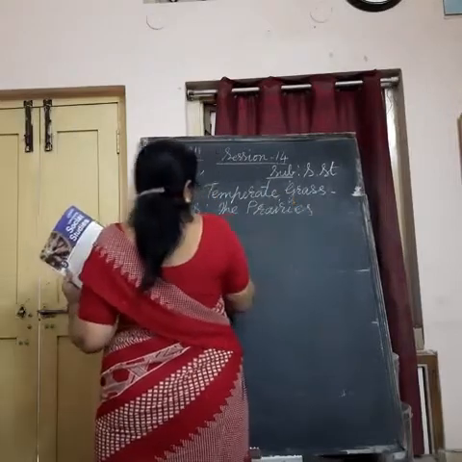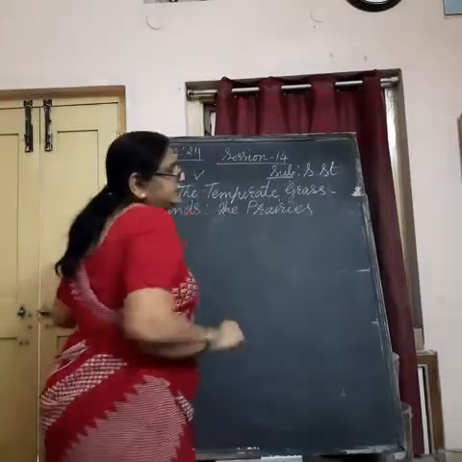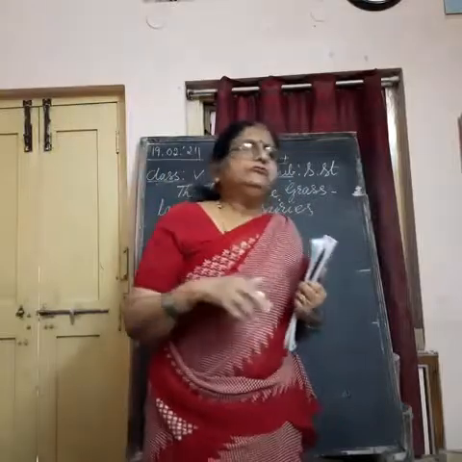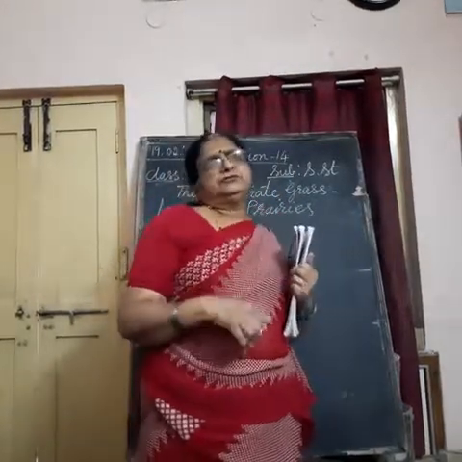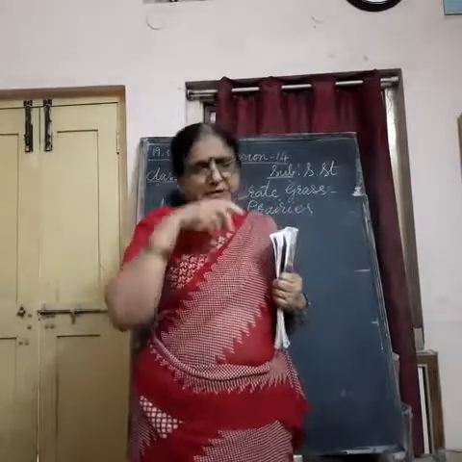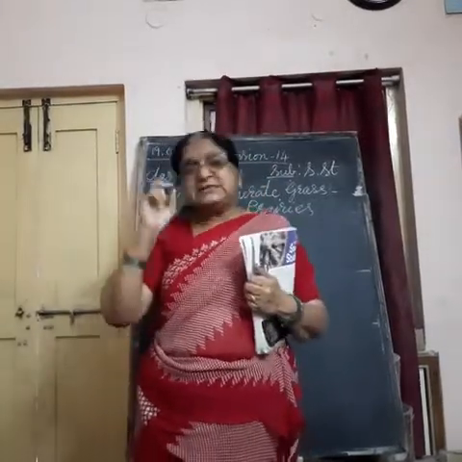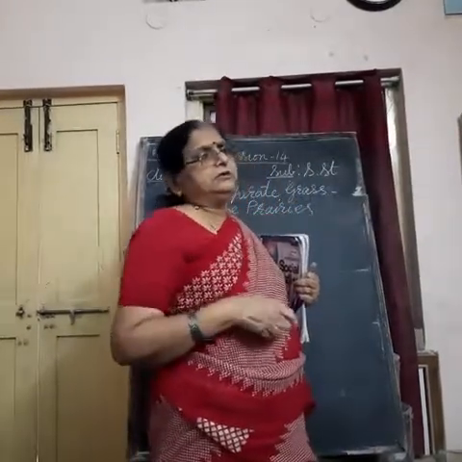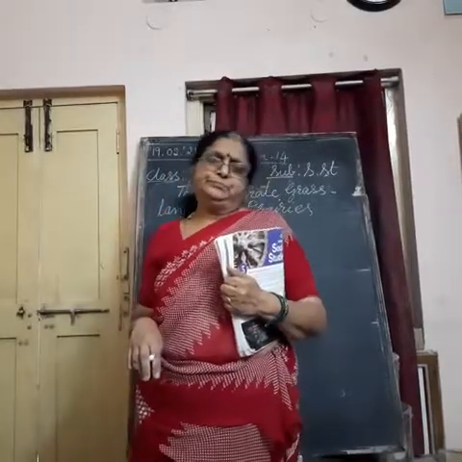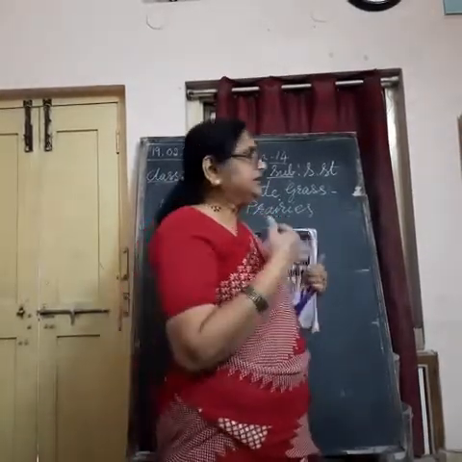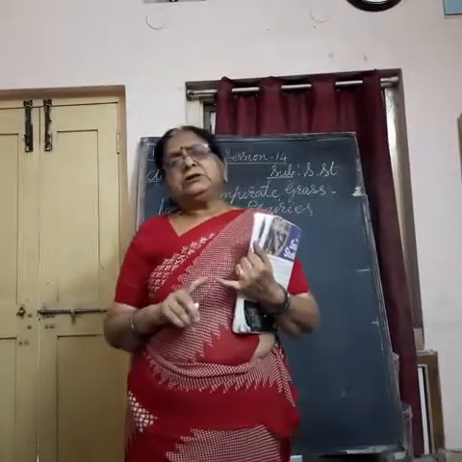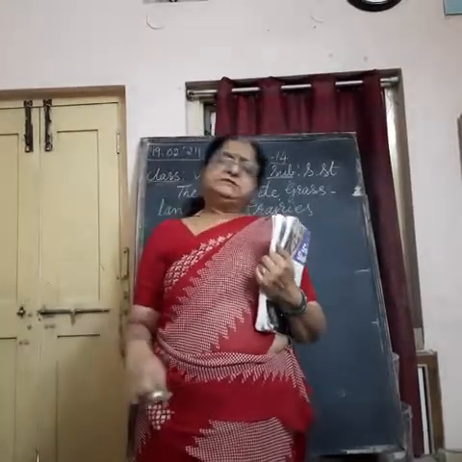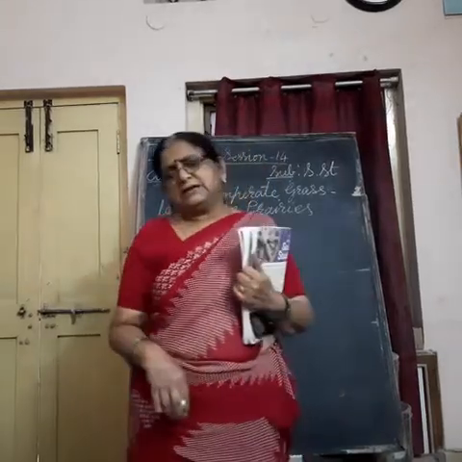Yesterday I explained what temperate grasslands are and what tropical grasslands are. Tropical grasslands are located in the tropical region of the world, a little away from the equator. Temperate grasslands are those located in the temperate region of the climatic zone. The temperate region lies between 23.5 degrees north to the Arctic Circle, and 23.5 degrees south to the Antarctic Circle. These grasslands are located in this area.